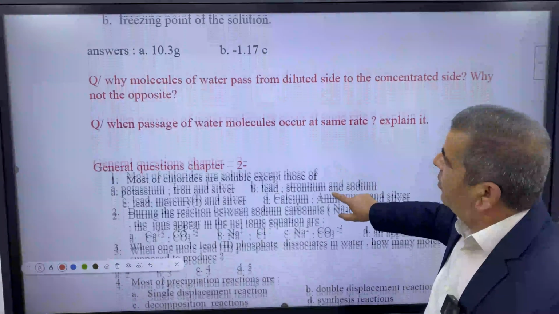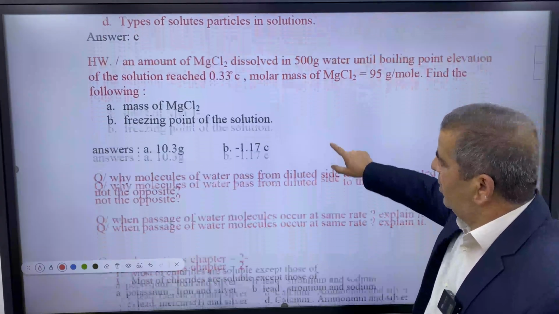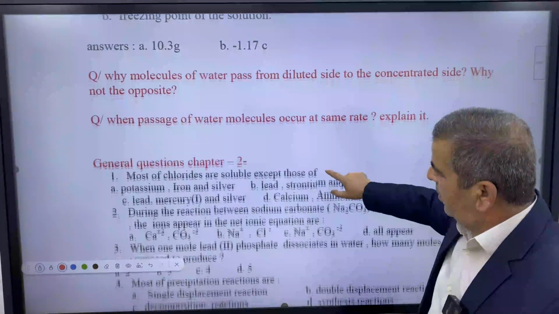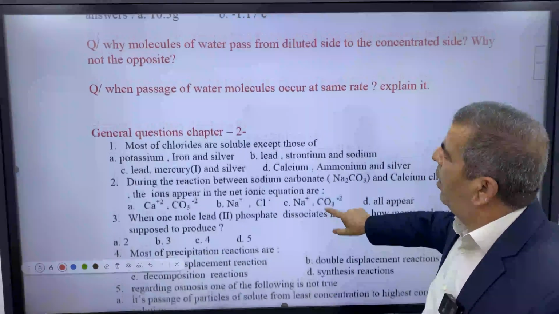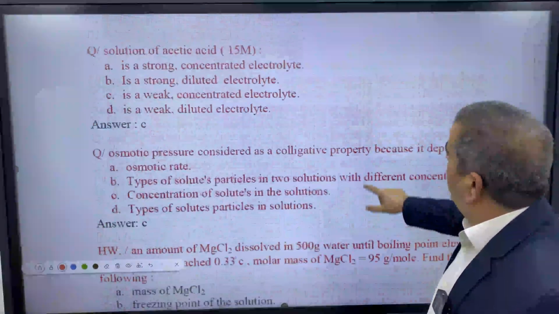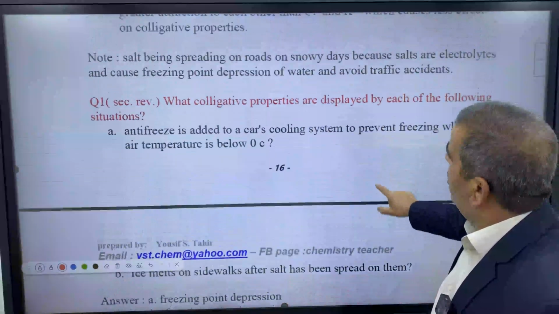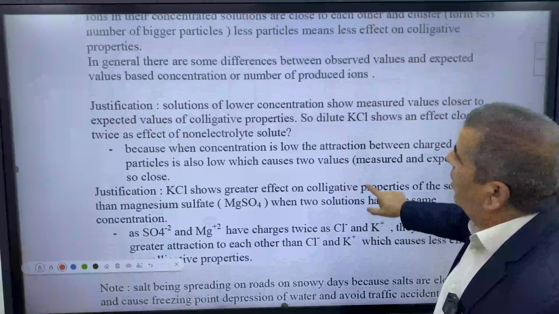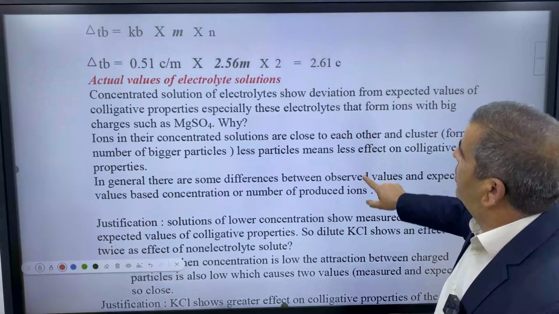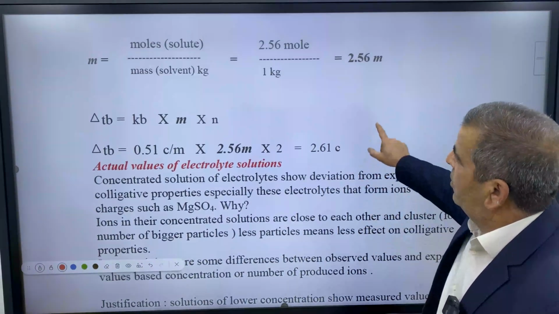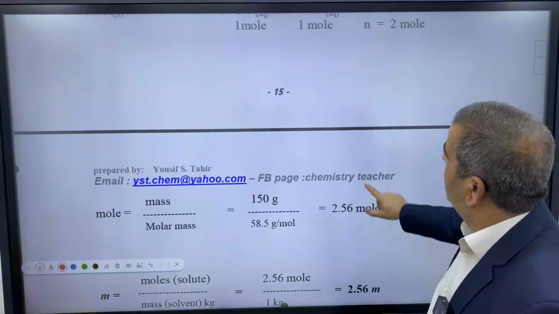In section review questions, let's check this. This is the electrolyte. Let's make a question, ask ourselves a question and solve it here. Okay, we have justification of solution of molar concentration. This is 2.61. Okay, let's move.